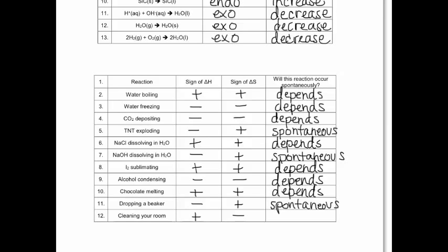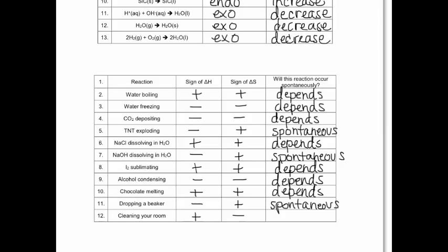All right, so here's the answers to the last few. Some of these, it might make it more obvious why we say it depends on temperature. If we look at number 10, chocolate melting, it does require heat and it does increase the chaos. Chocolate will, however, melt on its own if you get it warm enough. So that's why we say it depends on the temperature. So it depends on the temperature where the reaction is happening.